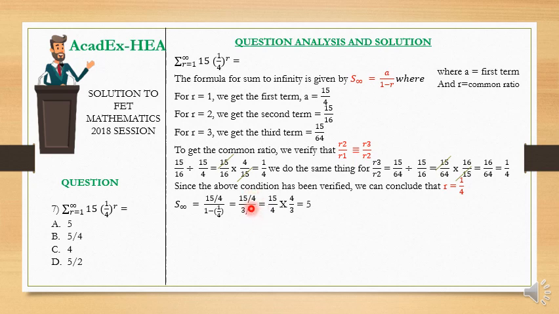Now since we have 15 over 4 divided by 3/4, that is going to be the same as 15 over 4 times 4/3. We simply somersault this: the denominator becomes the numerator when we change the division sign to what? Multiplication. And then if we do this, the 4 will cancel, and 3 into 3 is 1, 3 into 15 is 5. Our answer is 5. So it means the sum to infinity is equal to 5. And from here we can conclude that option A has the correct answer.